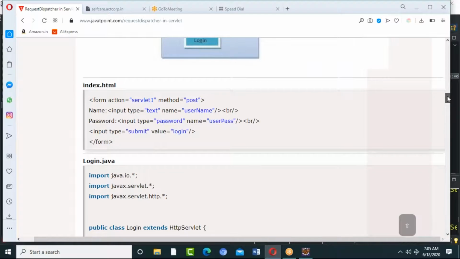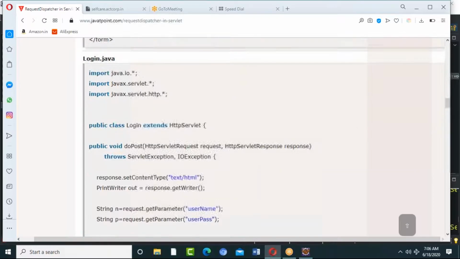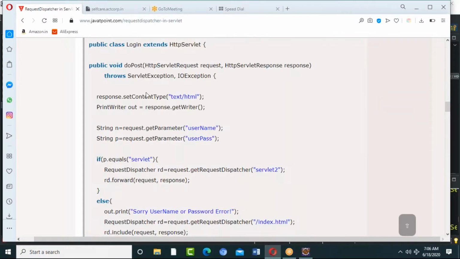What I'm trying to say now is we'll take one form. This is my form, and here we are taking name and password. When we are submitting these two values, I want to collect them in my servlet. I know that I have to write it inside the service method, but I'm using HTTP, so that means I have to write it inside doGet or doPost.